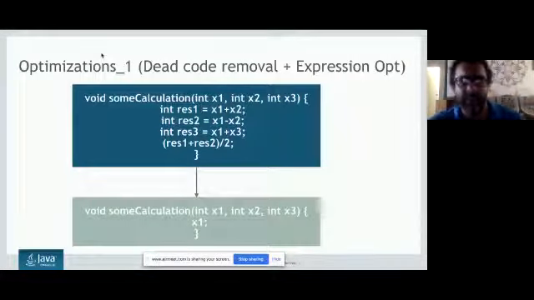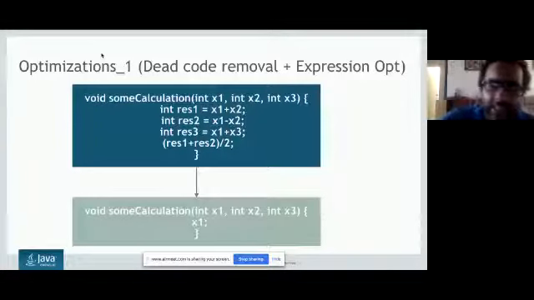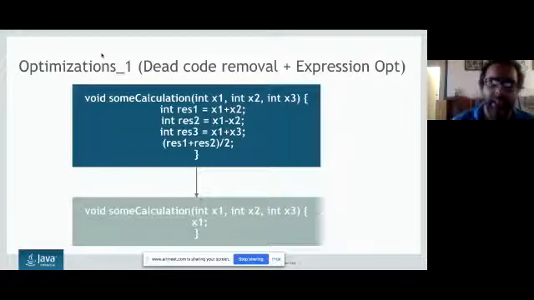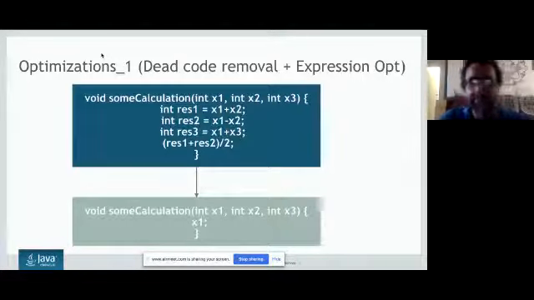So I am not covering it. Even the IDE can catch the dead code removal. Even the IDE can catch the expression optimization because these are really static compiler work. So a static compiler can understand this kind of optimization, and you really don't have to reach to the runtime compiler. I am quite sure that even the C1 compiler can do all these kinds of optimizations.